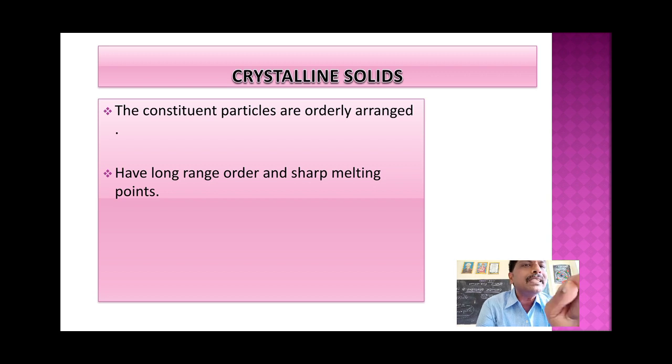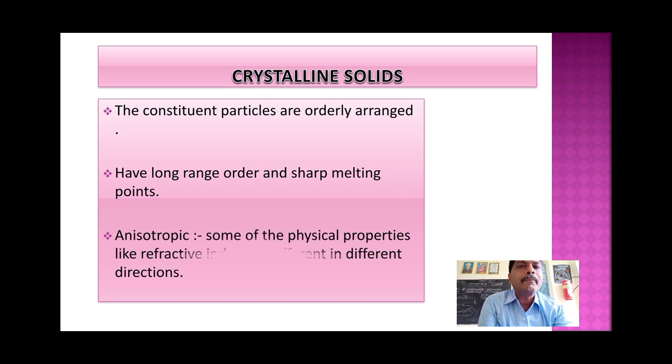So that means in these crystalline solids, particles are orderly arranged. Second, they have long range order. Next point, they have sharp melting point. Next one is anisotropic. It is very important.